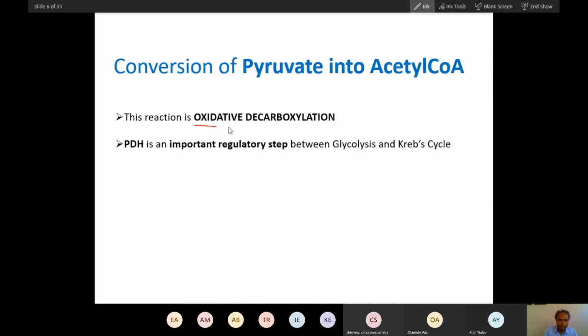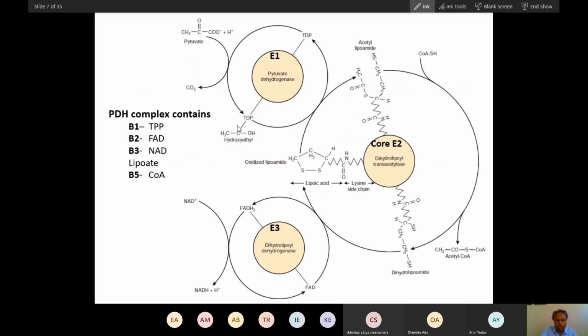So it is an oxidative decarboxylation reaction. You already know, these are important regulatory steps between glycolysis and Krebs cycle. This is a very important regulatory step. I told you how it is regulated. Five vitamins are required: vitamin B1, B2, B3, B5, and in place of B4, I want you to remember lipoid.